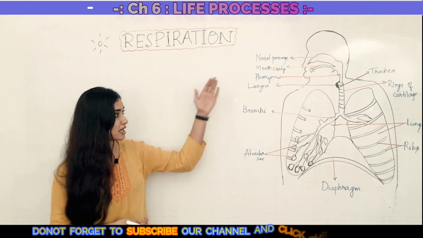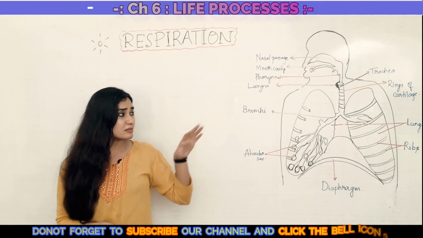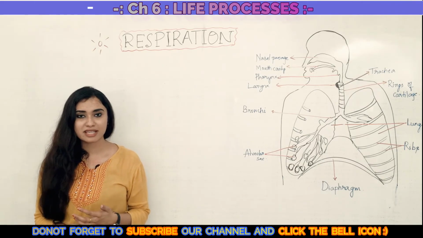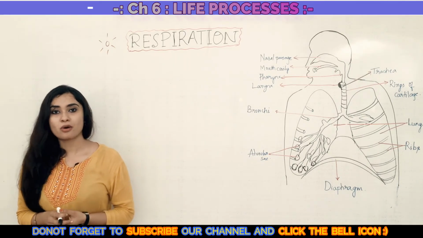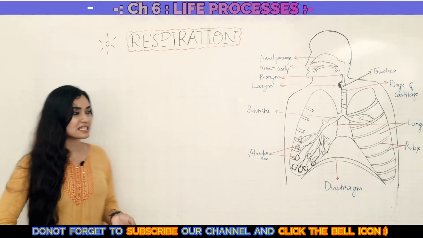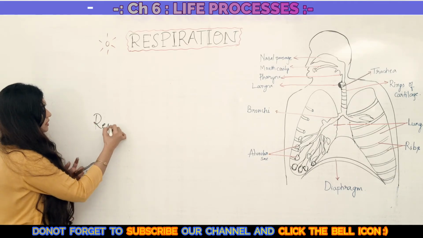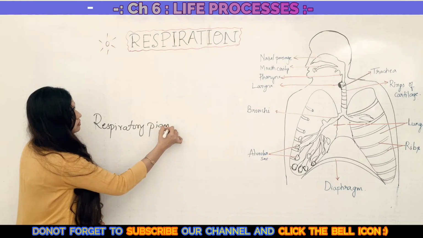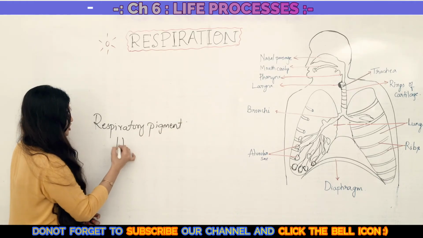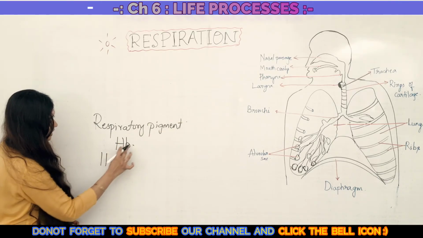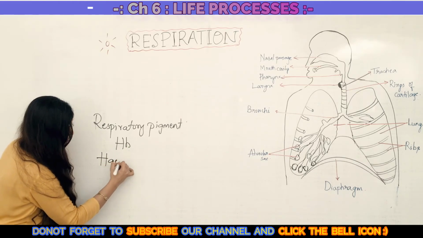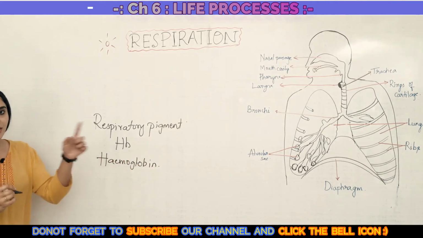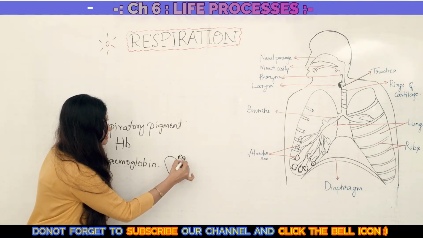Also, in multicellular organisms the process of diffusion alone is not enough for the exchange of gases. Thus, these multicellular organisms have evolved a respiratory pigment. This respiratory pigment in human beings is HB, which is hemoglobin, which resides in your RBC cells.